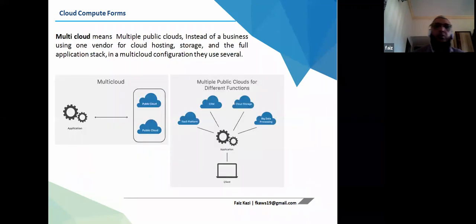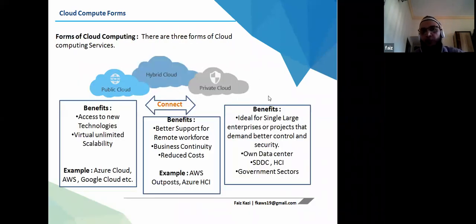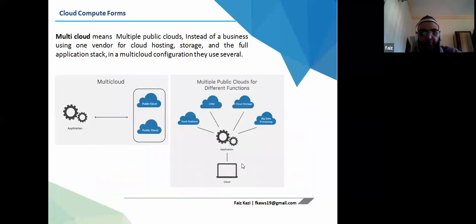Okay, so there is one more deployment model, the community cloud, like open source and other things, right? It's not much in use, so that's the reason I'm talking about only three. But there is one more called community cloud.